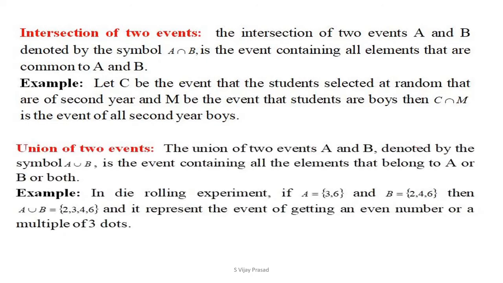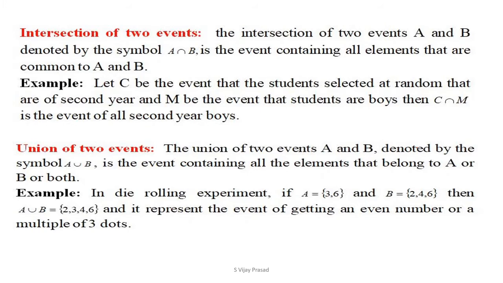Union of two events. The union of two events A and B, denoted by the symbol A union B, is the event containing all the elements that belong to A or B or both. In a die rolling experiment, if A equals {3, 6} and B equals {2, 4, 6}, then A union B equals {2, 3, 4, 6}.